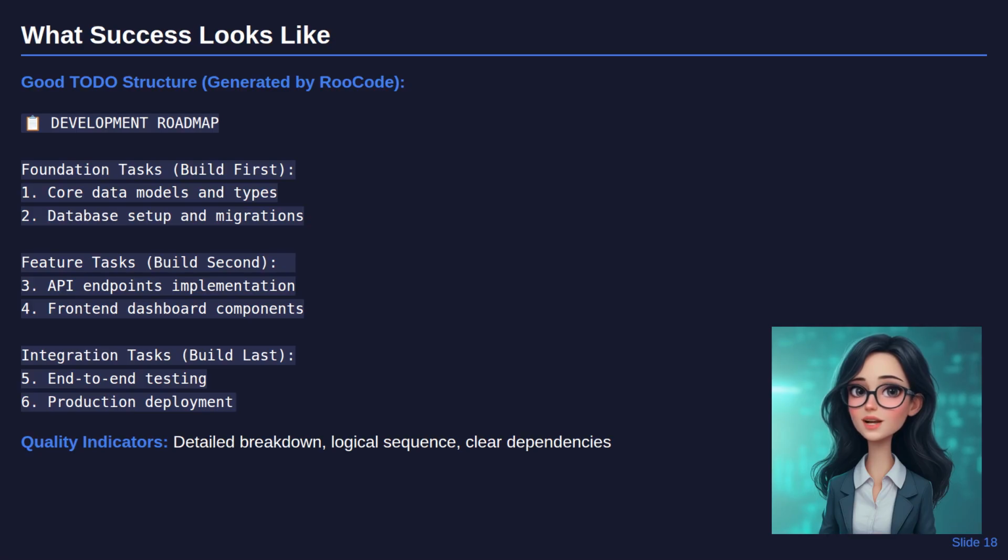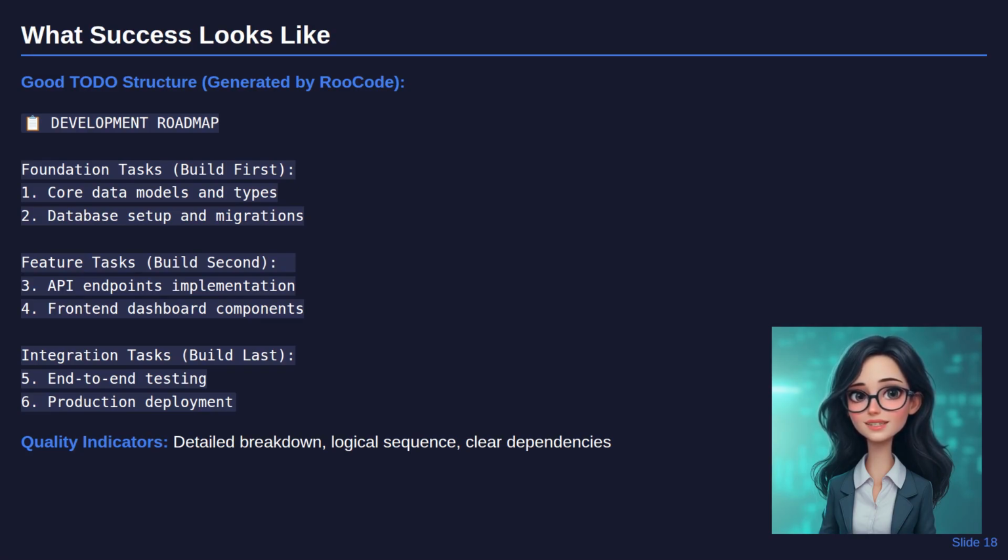You'll know the system is working when RooCode generates detailed, logical development roadmaps like this one. Foundation tasks that other work depends on, feature tasks built on that foundation, integration tasks that bring everything together. Good indicators include detailed task breakdowns, logical sequencing with clear dependencies, specific deliverables with acceptance criteria, and realistic time estimates.